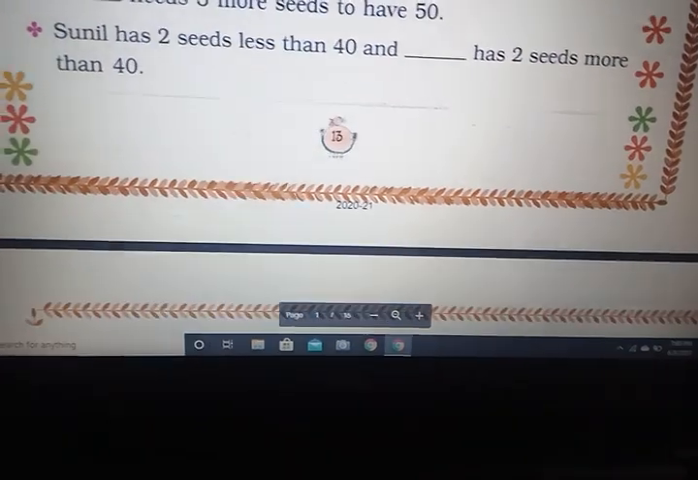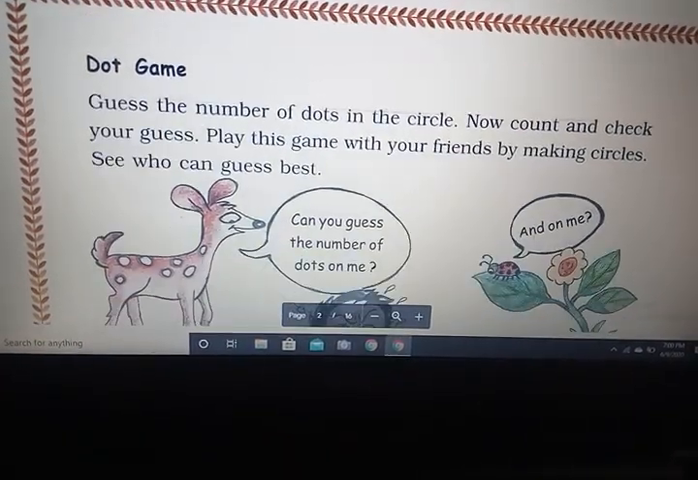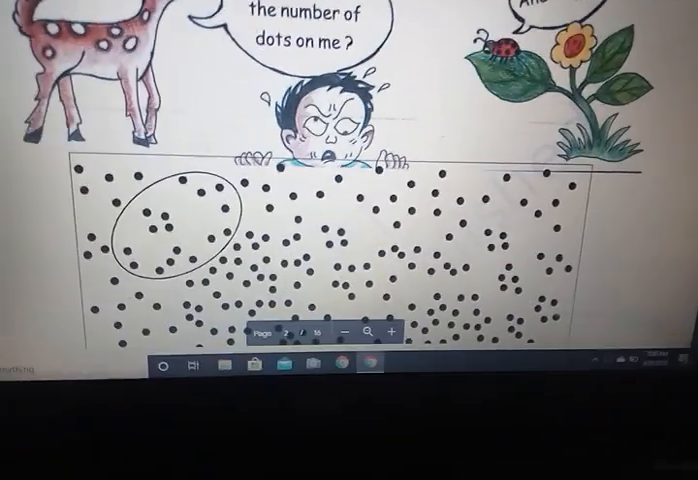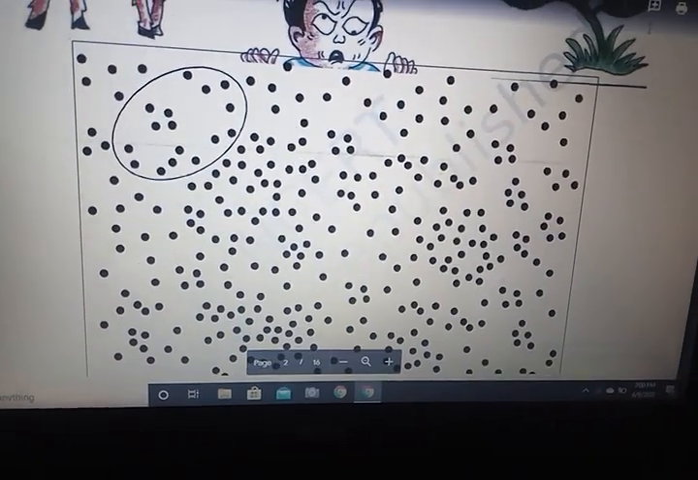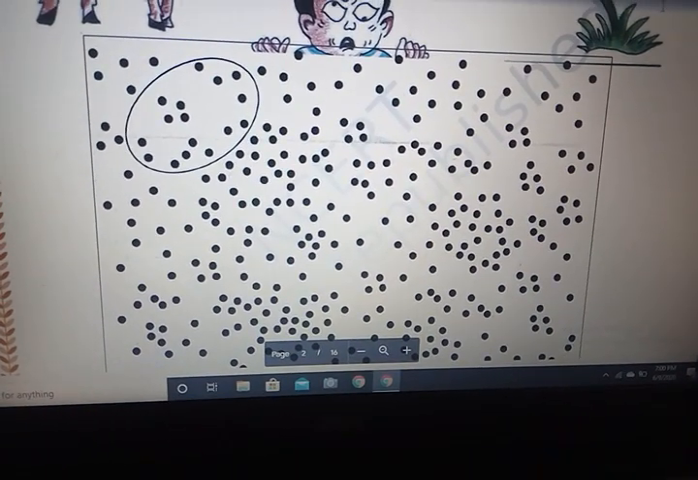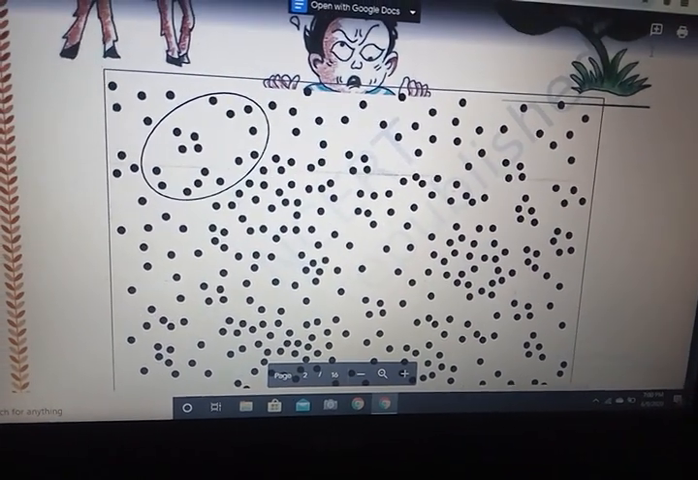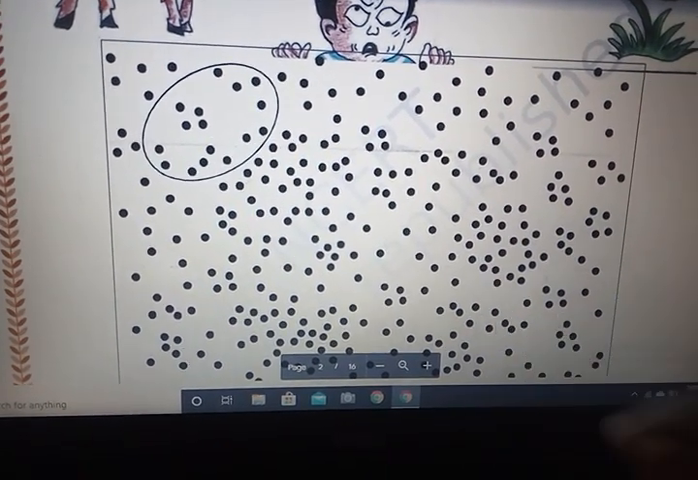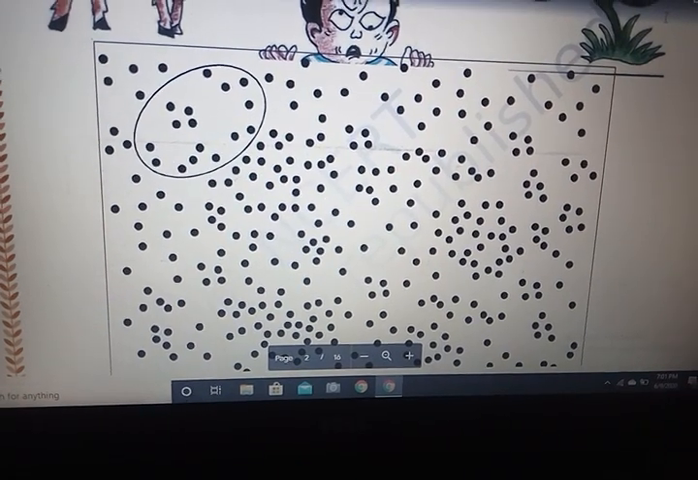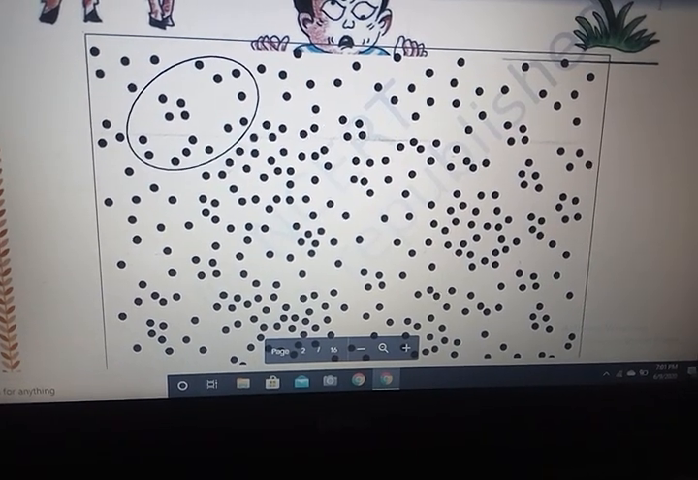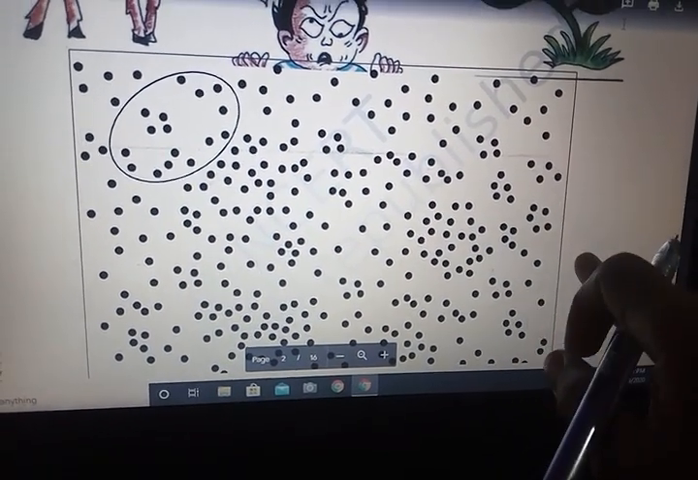Now come to the next point. Here in your textbook, a page is given full of dots. So the activity for you is to put your eraser and your geometry box on these dots and count how many dots are covered by the eraser and how many dots are covered by your geometry box, and write it down here in your textbook.